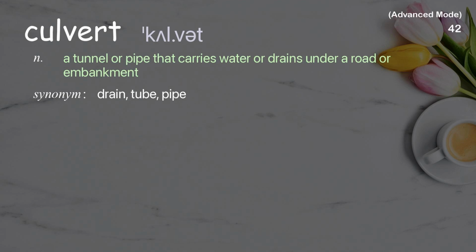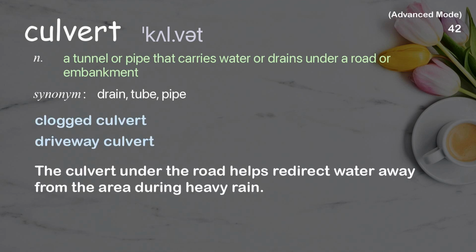Culvert. A tunnel or pipe that carries water or drains under a road or embankment. Examples: Clogged culvert. Driveway culvert. The culvert under the road helps redirect water away from the area during heavy rain.